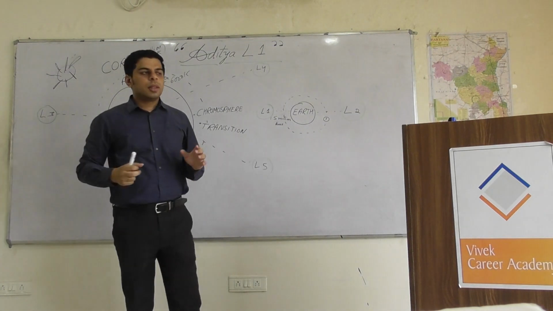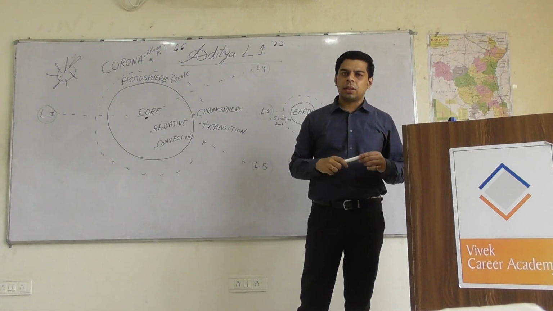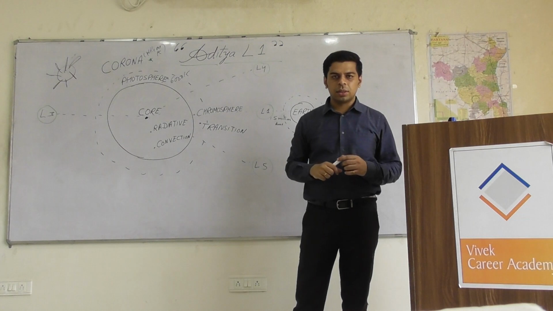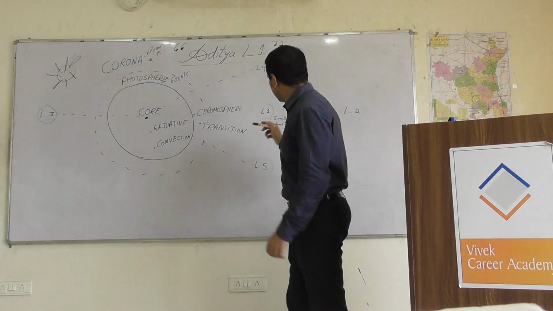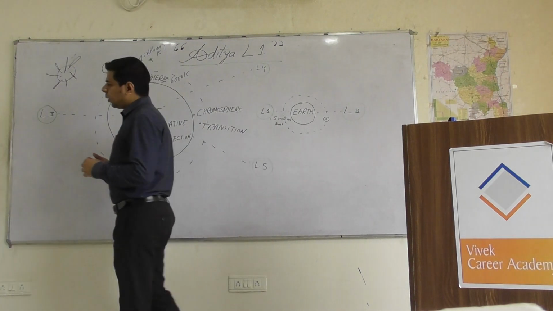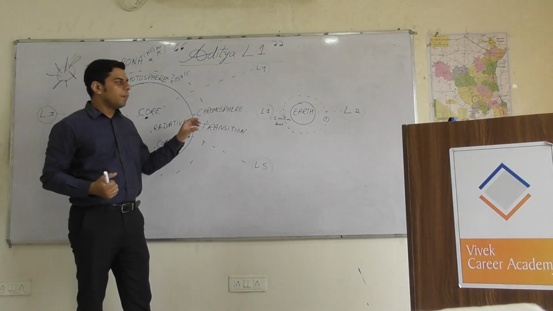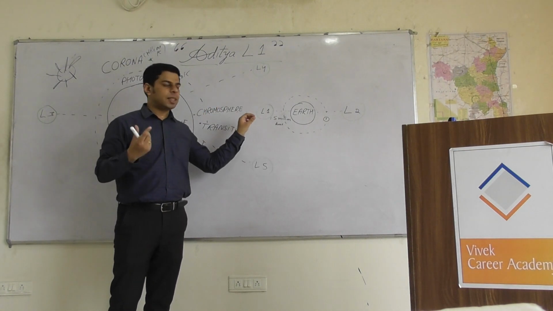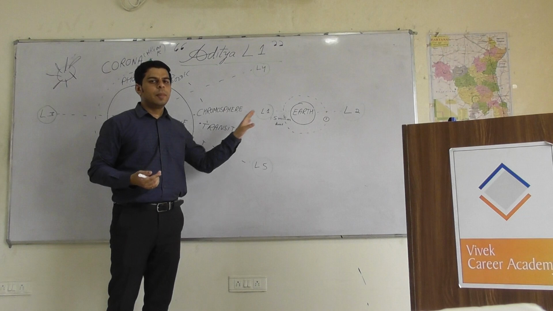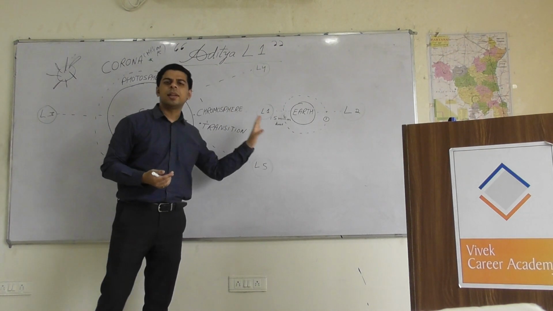The L1 word means the Lagrange point. It is named after an 18th century mathematician, Joseph Louis Lagrange. He identified 5 such points in our solar system where the gravitational field of Sun and Earth becomes almost equal. If you place your satellite or payload in this orbit, it is not likely to get deflected. Moreover, these orbits are quite predictable.